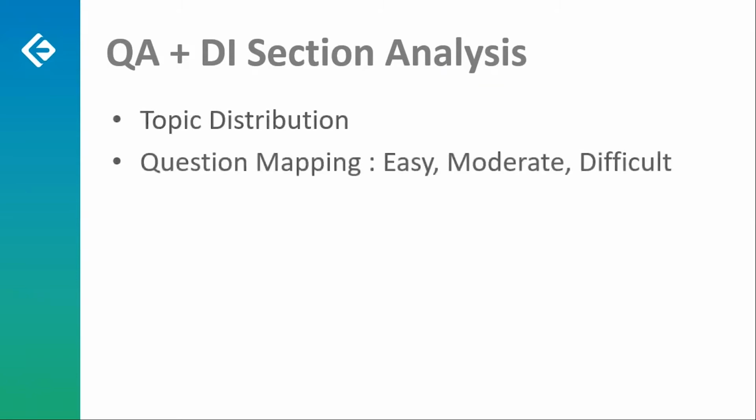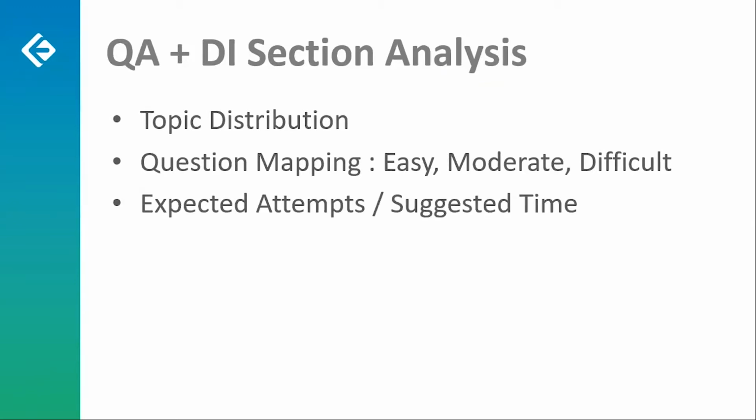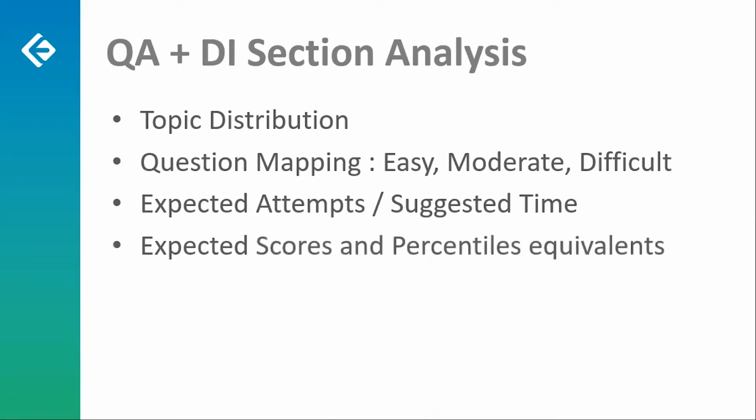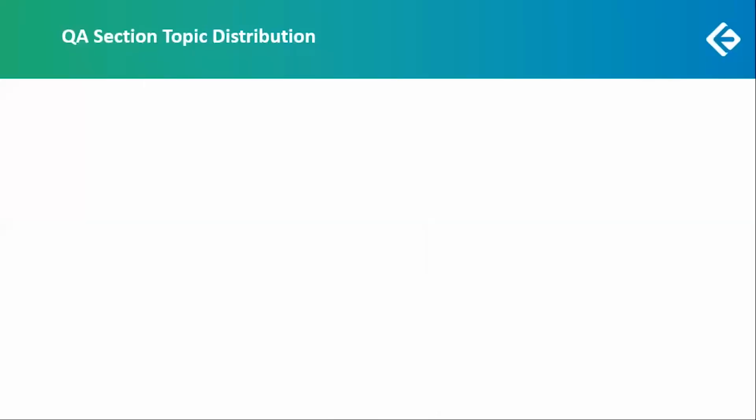This will be followed by question mapping, where we try to classify every question into three major difficulty levels, that is easy, moderate, as well as difficult. Based on our difficulty analysis, we'll try to come up with expected attempts, and we'll also discuss the suggested time for the same. And finally, we'll discuss expected scores and the percentile equivalence. So let's begin with topic distribution.